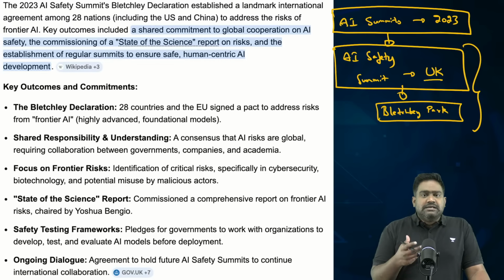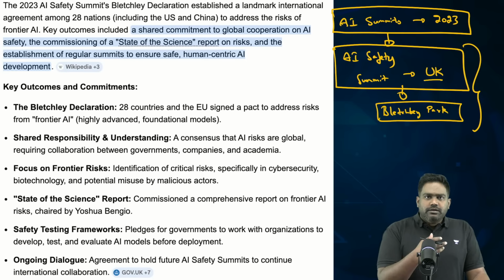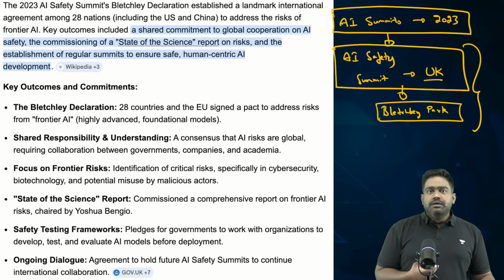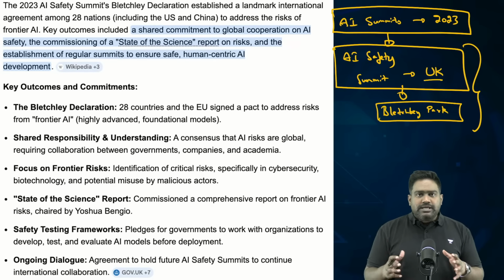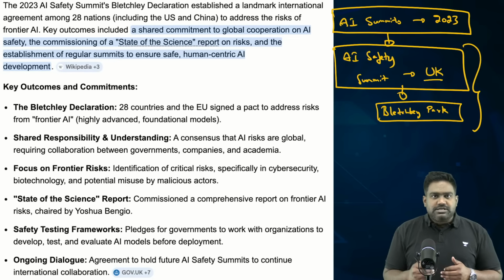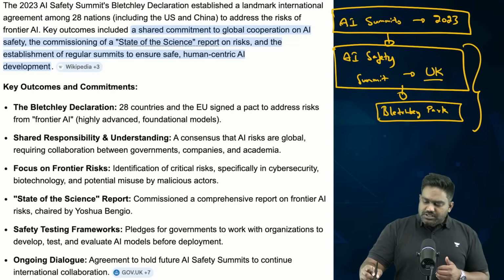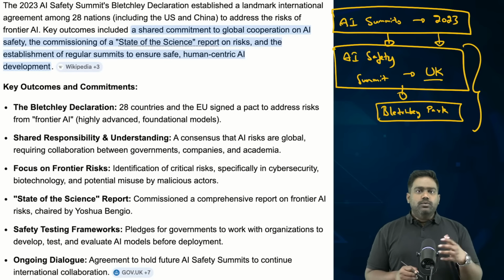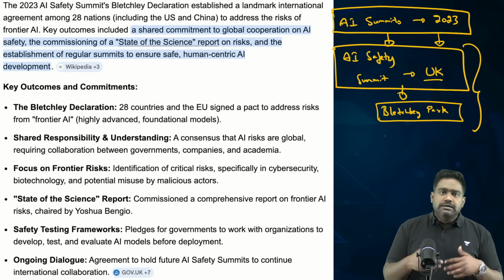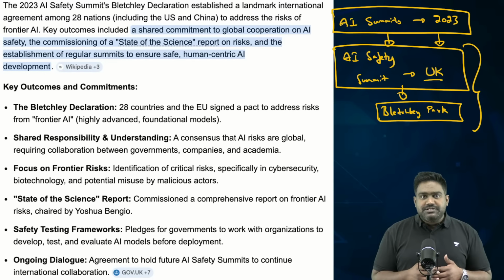And please understand, there is no other global multilateral initiative to look at AI related issues, AI risks, and AI global governance. Even under the United Nations, you don't have any such multilateral platform. So, when this initiative was started in 2023, this was the only platform to deal with all the risks and safety concerns associated with AI and to provide for a global regulatory framework to promote innovation and advances in the field of artificial intelligence.